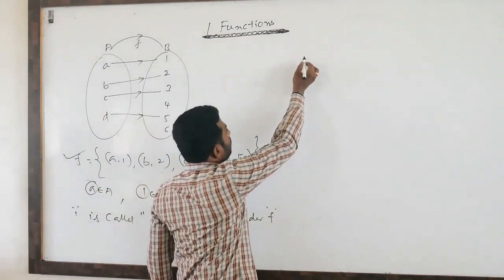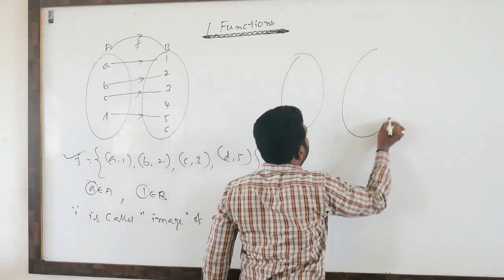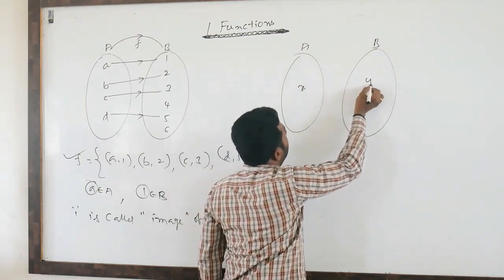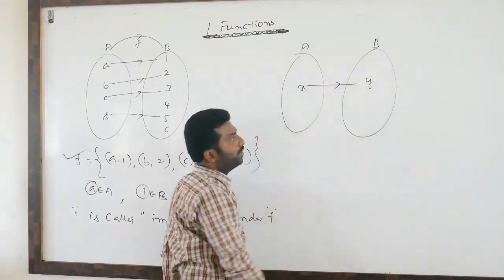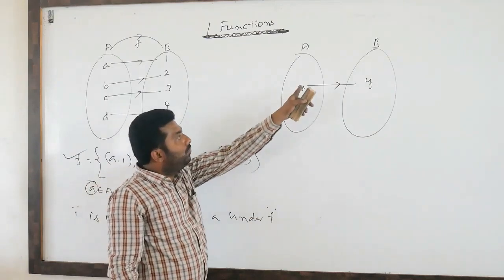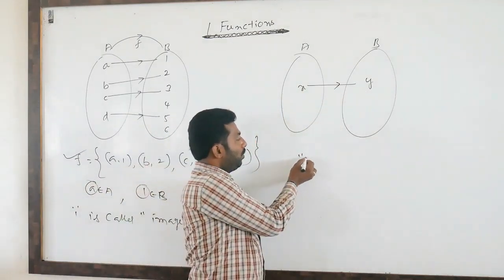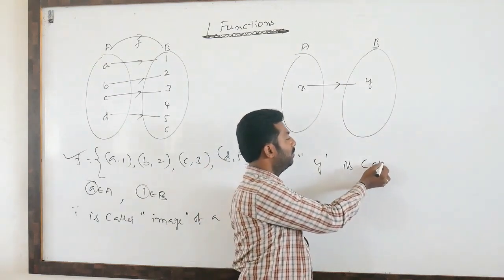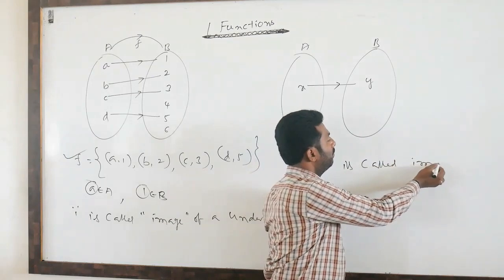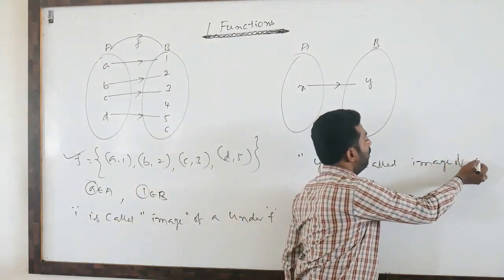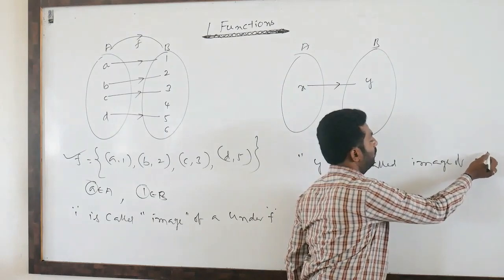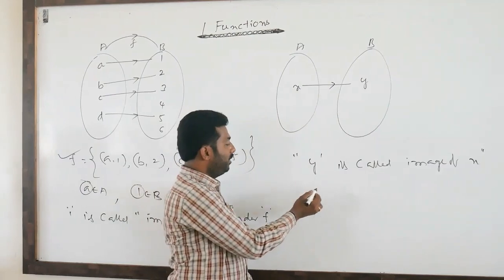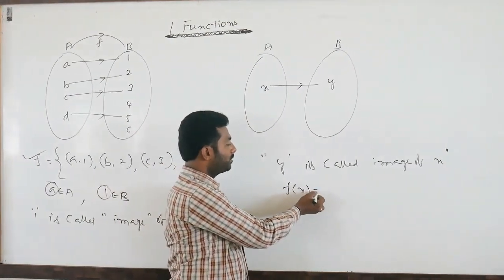At the same time, suppose this is A, this is B, x is one element of A, y belongs to B. There is a relation, so from x to y a relation is there. y is called the image of x. So y is called the image of x means we represent it as f of x equal to y.